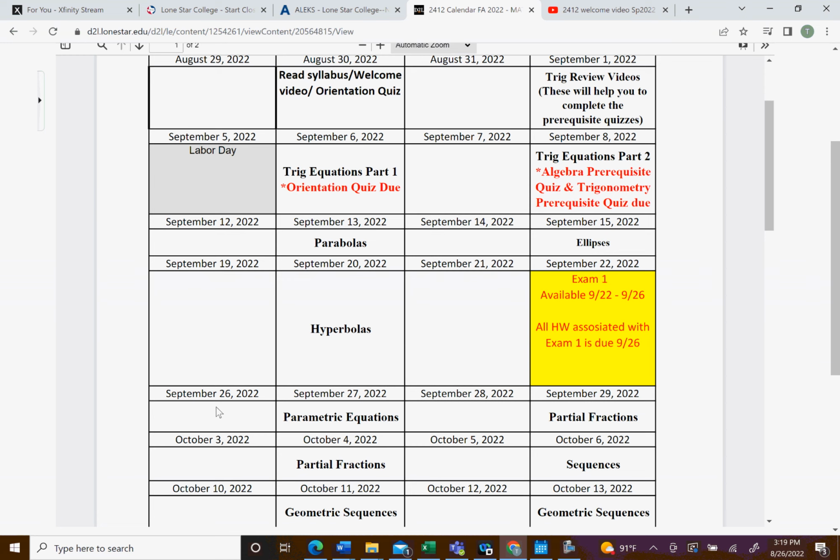The best thing to do is never wait till the last minute, because things happen. You lose power, things can go wrong. So try your best to take it a day in advance if you can. As I said, all the homework will be due on the last day of the exam, so same thing, it'll be due at midnight on September 26th.